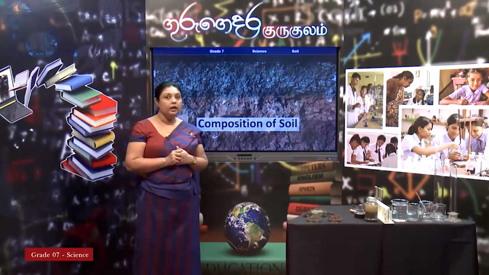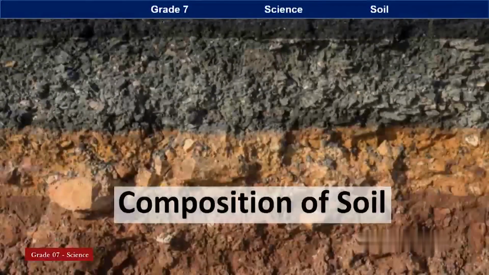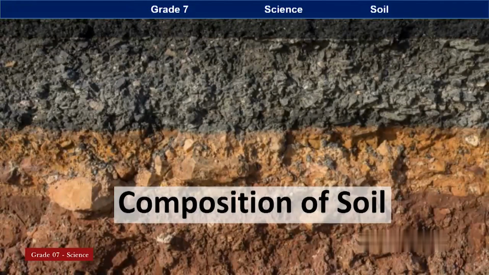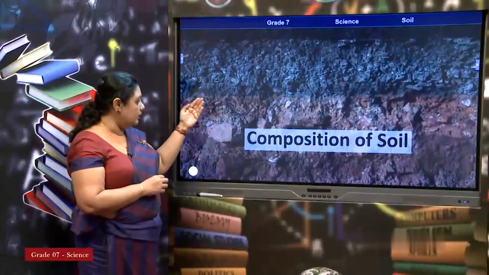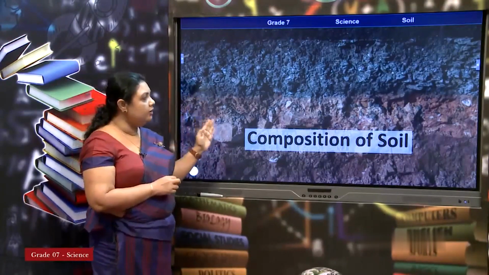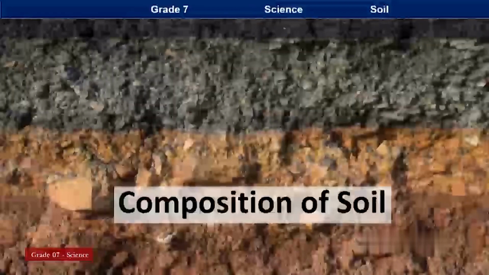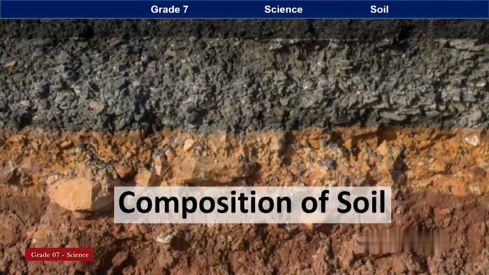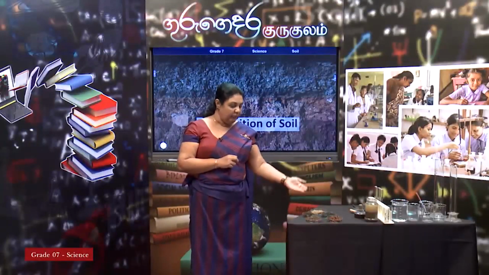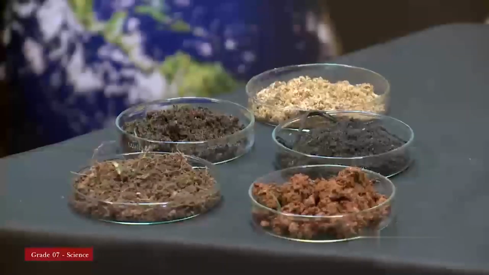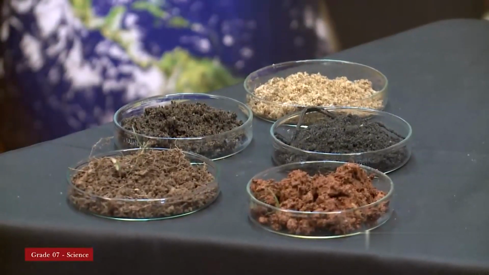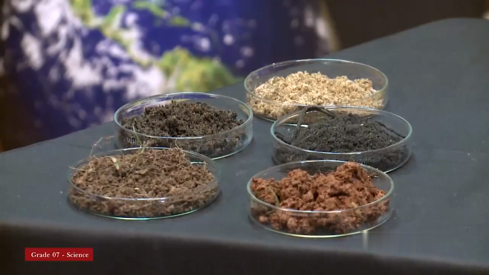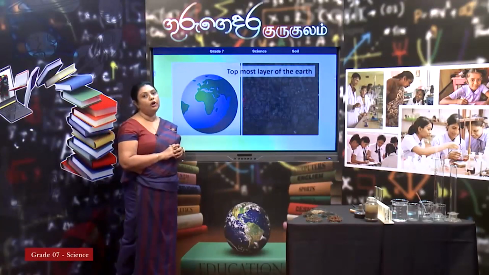So, this is called the composition of soil. A new word, composition. If you look at the background, you can see, children, black color, brown color, different colors are there. That is the composition. As I showed you different colors in different ways, that is the main way that the earth's crust, the topmost soil, is made. We will talk in detail about the topmost layer of the earth.